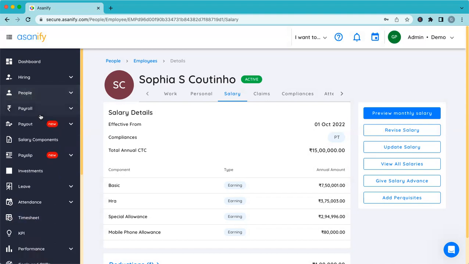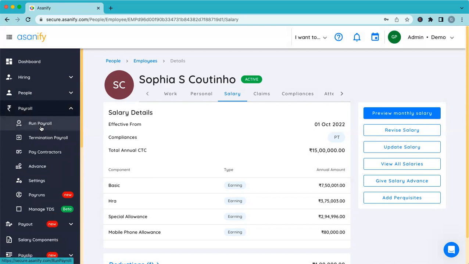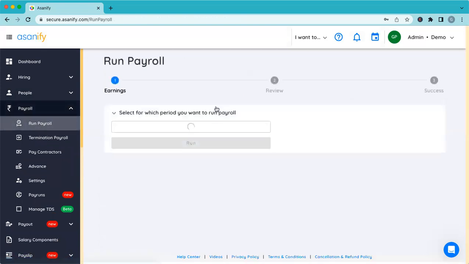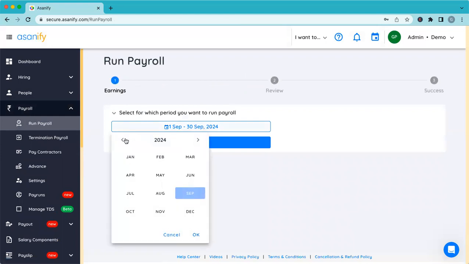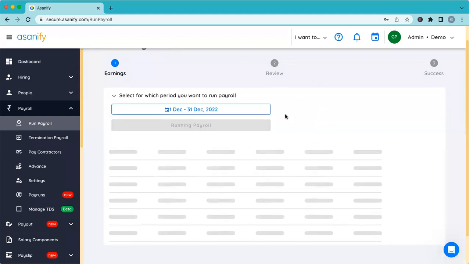I will touch upon how you run the payroll right now and how you should be sure about the amount that is coming out, how to check that. There's a new feature that we had come up with. Let's say I'm running the payroll for the month of December. While running the payroll, Shweta, you are aware, and I'm not sure if Jisha would have seen it yet or not.